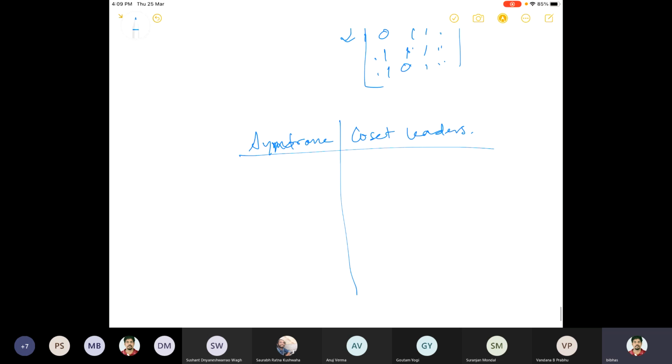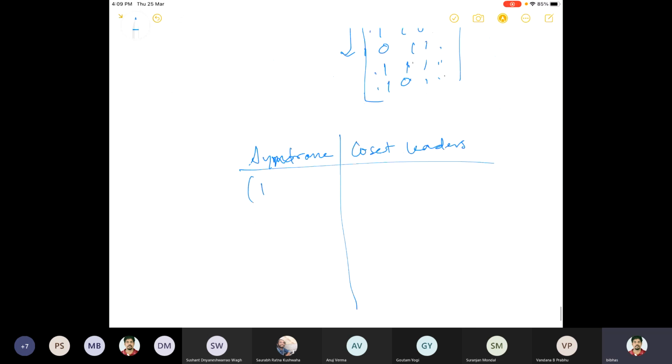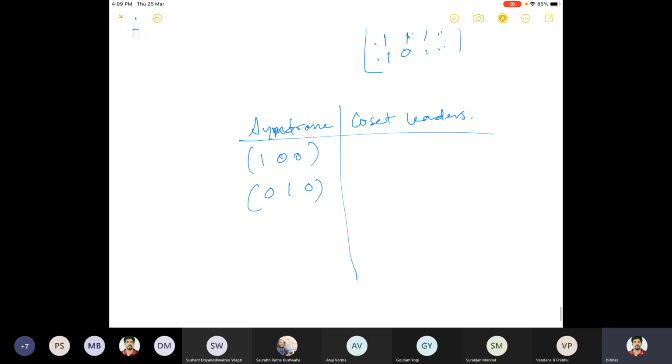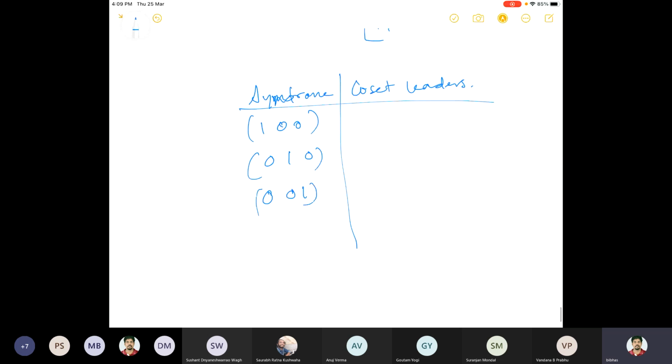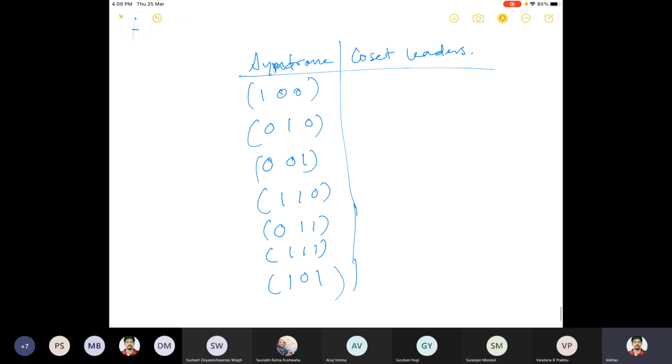Syndromes are length 3 sequences, so syndromes could be 1 0 0, 0 1 0, 0 0 1, 1 1 0, 0 1 1, 1 1 1, and 1 0 1.